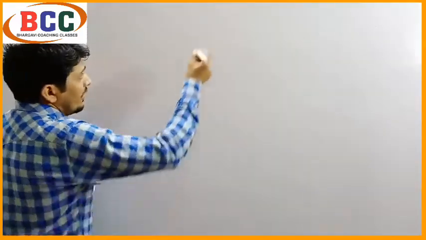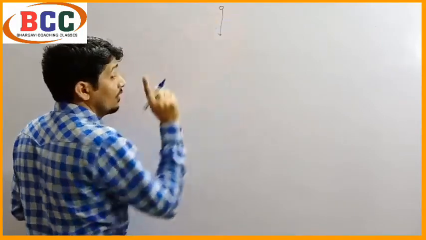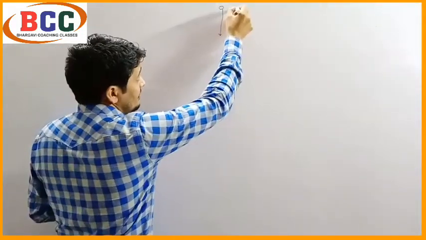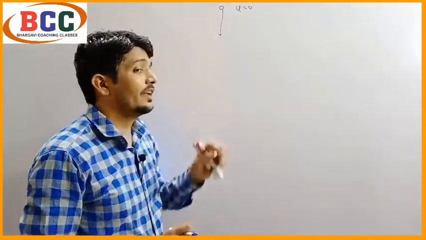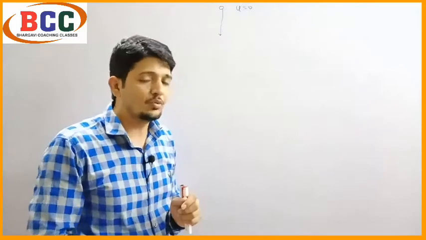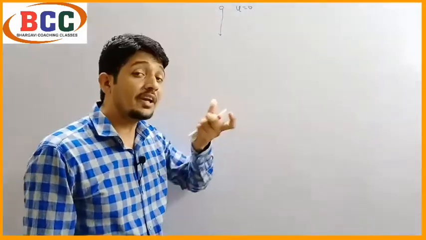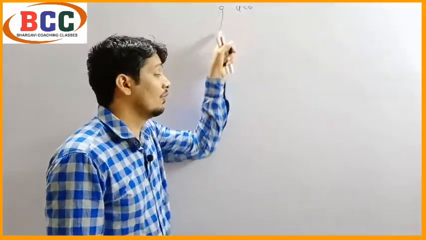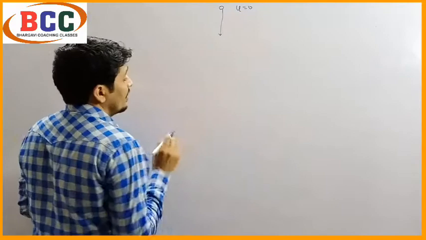When an object falls down, its initial velocity will be 0, that means u equals 0. And the velocity of the object increases as it reaches towards the ground. As time passes, the velocity of the object increases when the ball falls down. So the initial velocity will be 0.